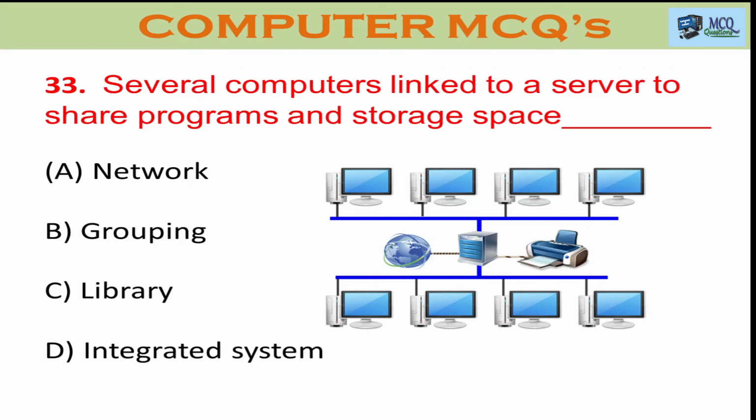Question number 33. Several computers linked to a server to share program and storage space is called dash. A. Network, B. Grouping, C. Library, or D. Integrated system. It is called, and the right answer is network.